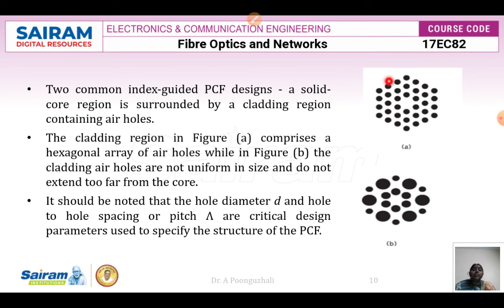The cladding surface consists of a number of air holes, these black dots, arranged in a hexagonal shape. In figure B, the cladding air holes are not uniform in size. The air holes vary, and they cannot extend too far from the core. The hole diameter and the hole to hole spacing, or pitch, are the design parameters for photonic crystal fibers.